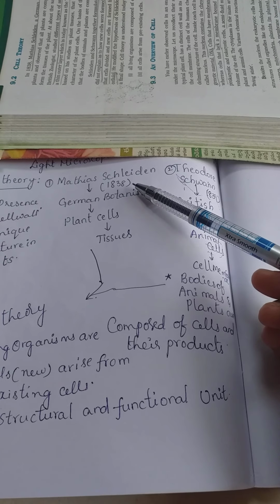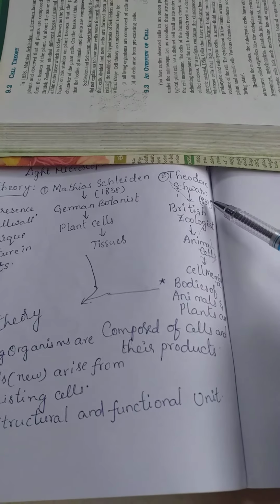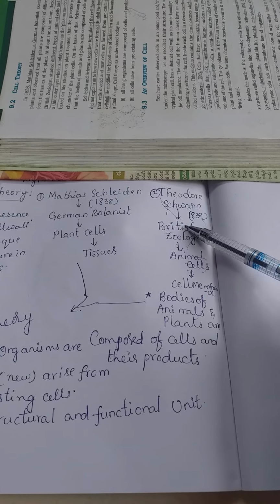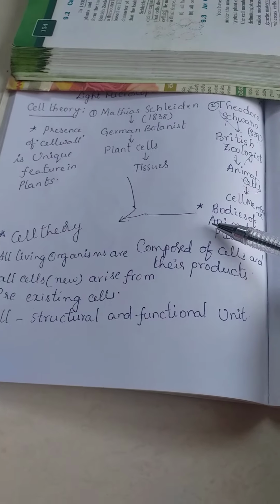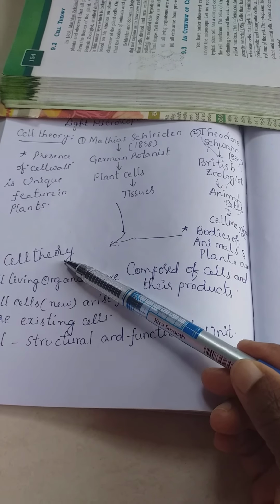Matthias Schleiden's discoveries were published in 1838, whereas Schwann's contributions were published in 1839. So by their observations, they composed the cell theory.